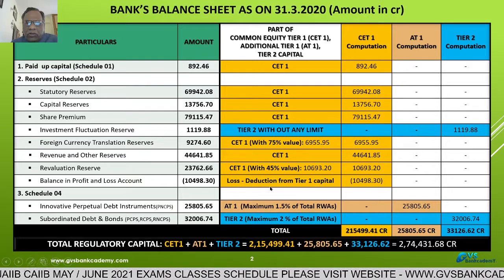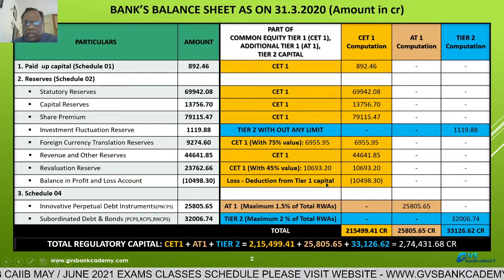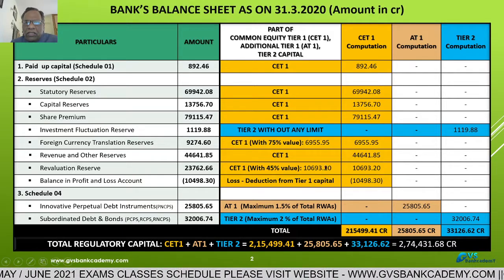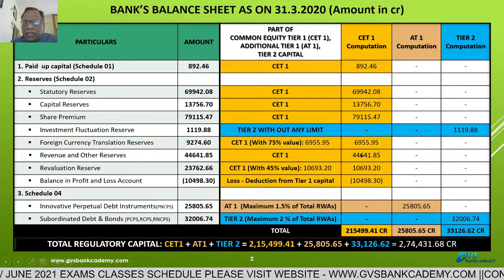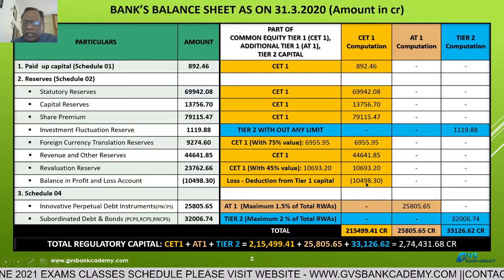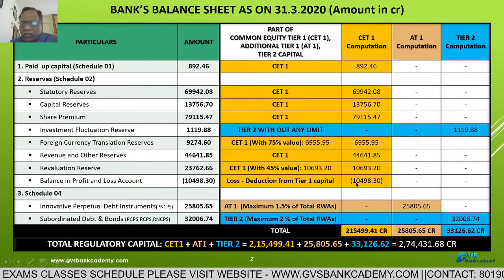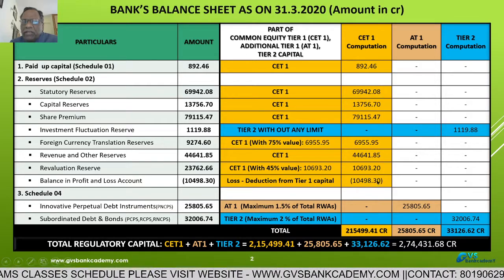This loss amount you have to deduct from tier 1 capital. As per Basel III norms, whatever the losses, intangible assets are there, that has to be deducted from common equity tier 1 capital only. So we have deducted from common equity tier 1 capital the loss amount. This is there, 10,498.30 minus.